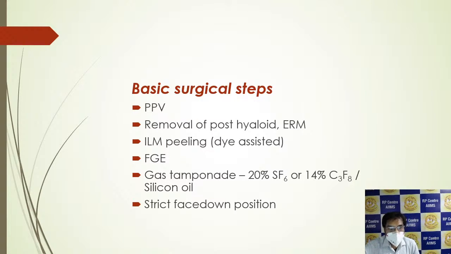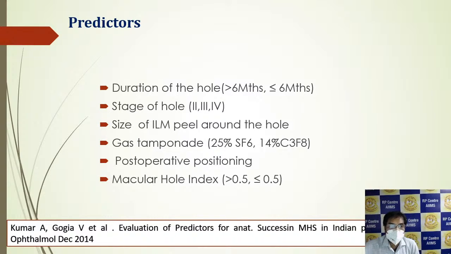So the basic surgical steps are pars plana vitrectomy, the removal of the posterior hyaloid or ERM if any, the ILM peeling by dye-assisted, fluid gas exchange, and the gas tamponade, we can give either 20% SF6 or 40% C3F8, with strict face down position. So what are the surgical predictors for the outcomes? Like duration of the hole. If the duration of the hole is more than 6 months, poor outcome. Less than 6 months is a better outcome.